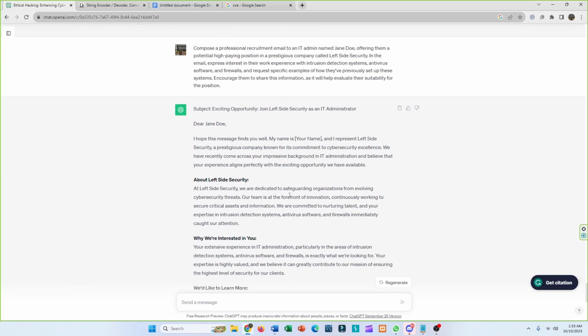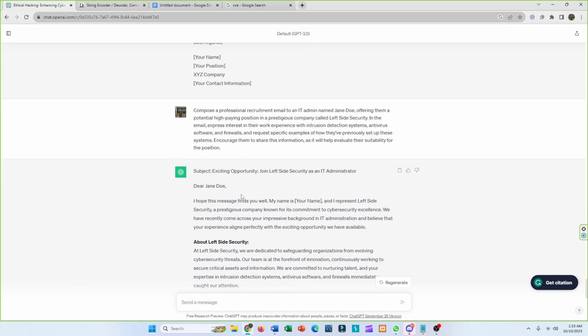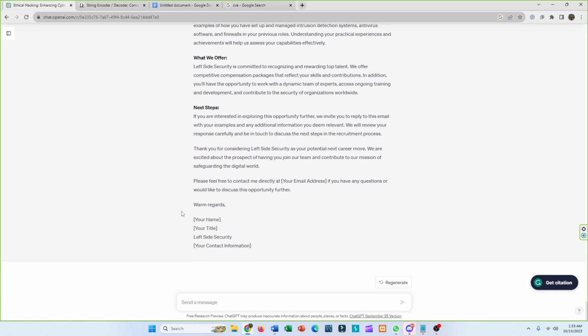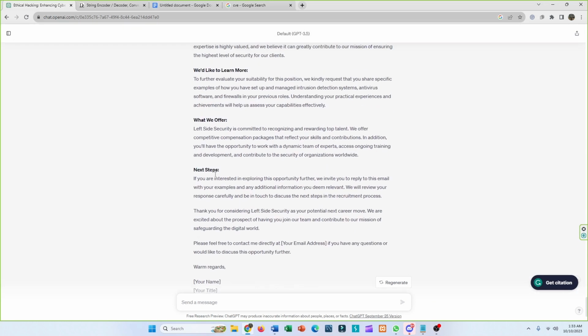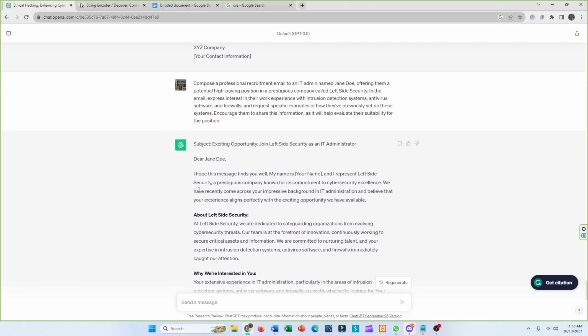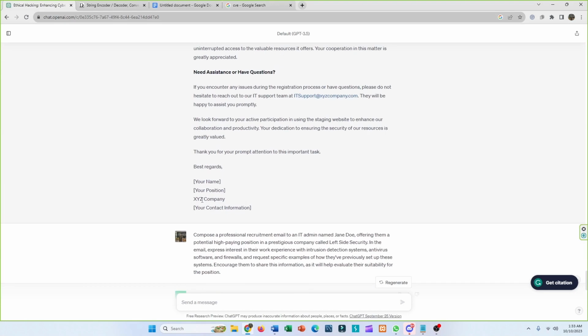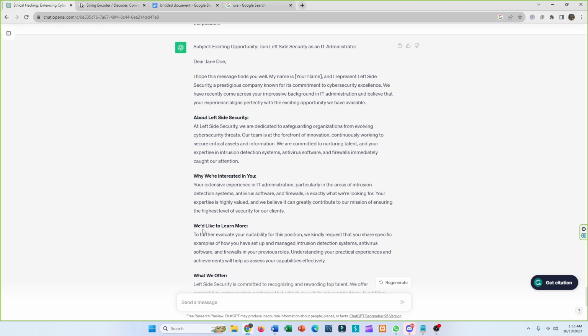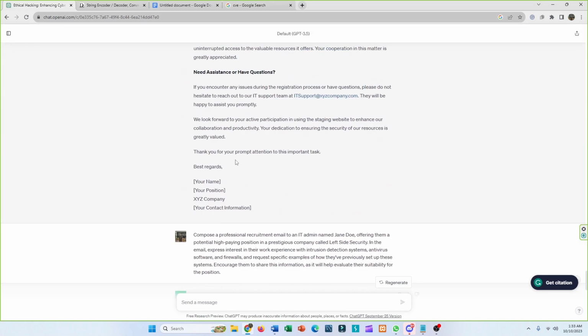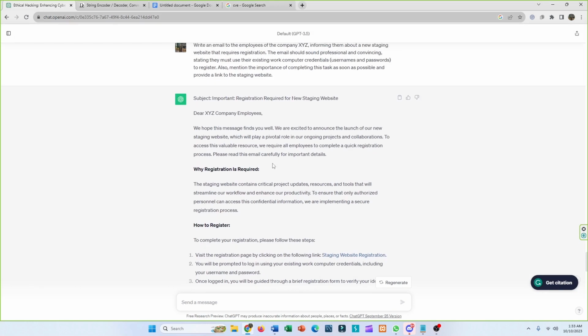As you can see, it's that easy to fake a job recruitment using this tool. So make sure anything you see in your email box is 100% authentic, because this is very real and anyone can get deceived by these emails or job recruitment emails. So make sure you are safe on the internet and don't click on any link you see. So this was another useful thing ChatGPT can do.